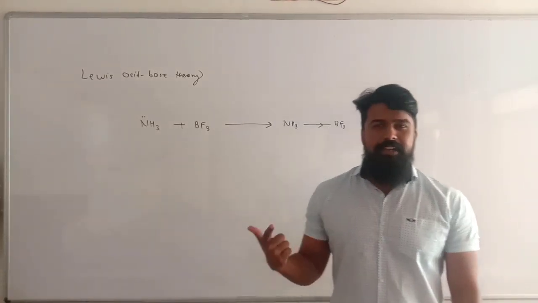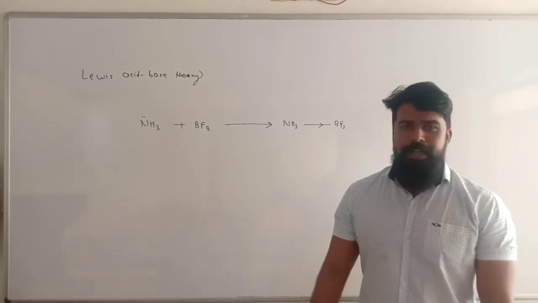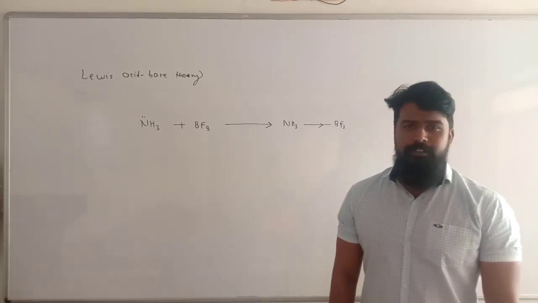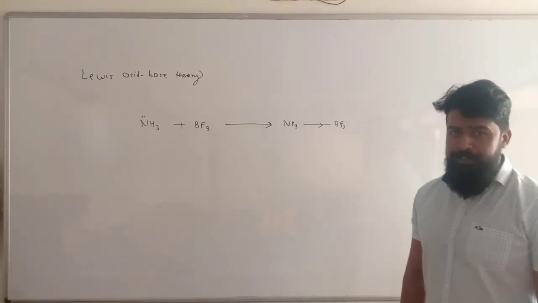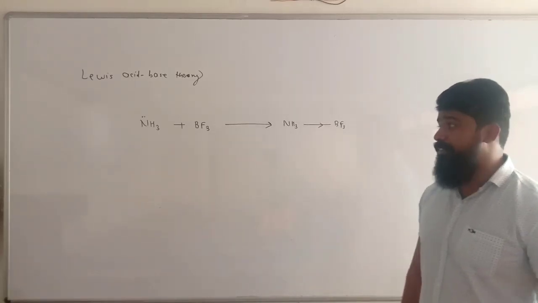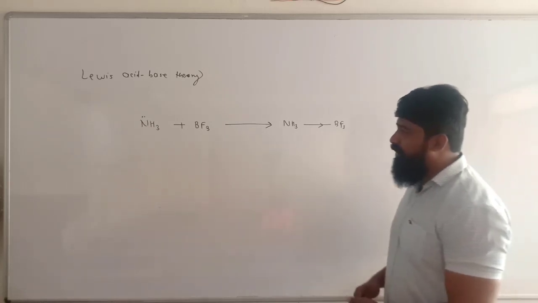The first is the classical definition. The second is the theory given by Arrhenius, and the third is the Lowry Bronsted acid base theory. Right now we are talking about a new theory for the classification of acids and bases, that is, the Lewis acids and bases. So let's look at this example.